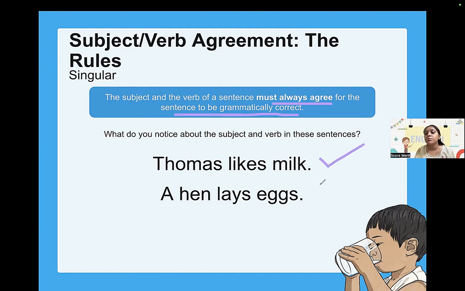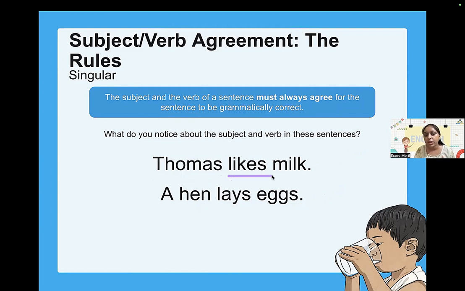First example, Thomas likes milk. Hen lays eggs. Now we are talking about a person, Thomas, who likes milk, and a hen who lays eggs, right? When I'm saying that the subject should agree with the verb, let's understand in these examples how they agree. Thomas is what? It's a subject, right? A hen is what? It's a subject. Now can you identify what the verb is here? Anything comes to your mind? Yes, likes is a verb. Lays is a verb here.